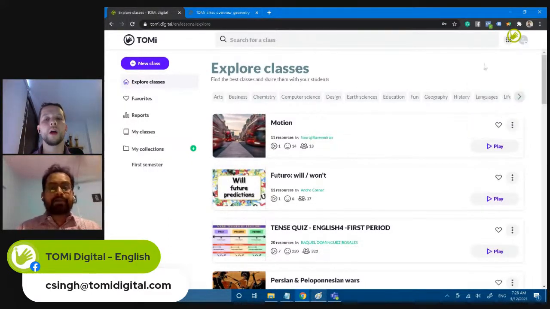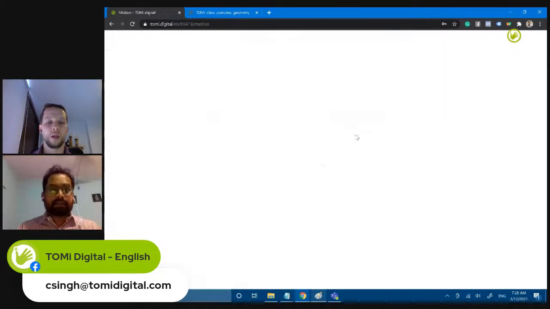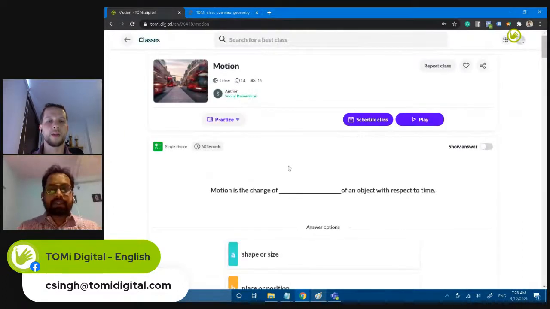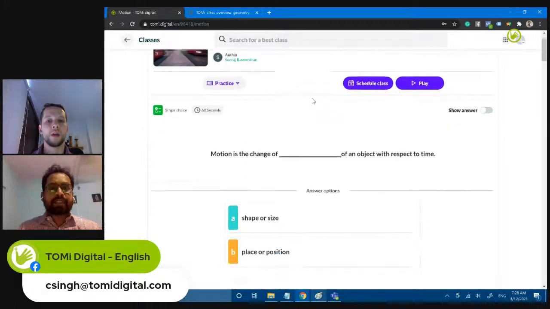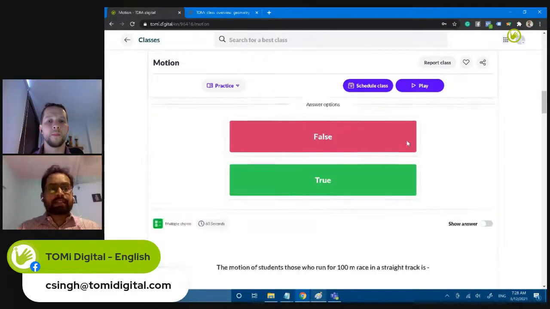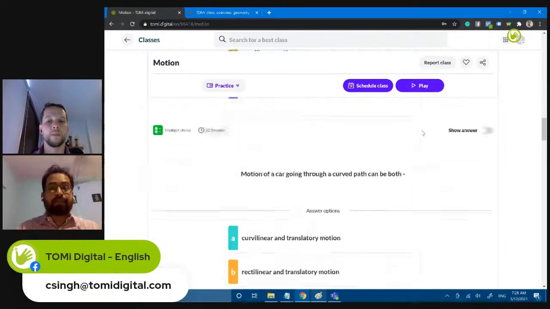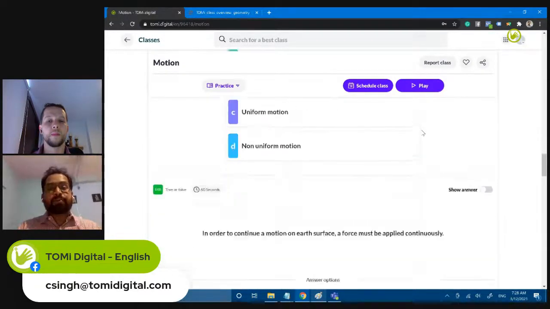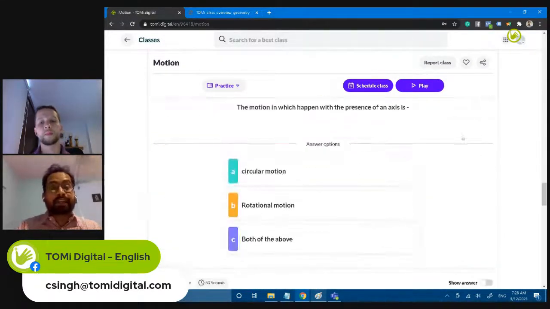The classroom that you have already created, let's say the motion one, the first one. This is the one that Suraj has created. Suraj is a teacher from a school in Gujarat who is using our platform, and he has used it to create this creative classroom.